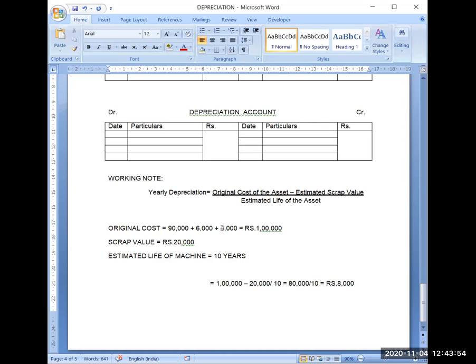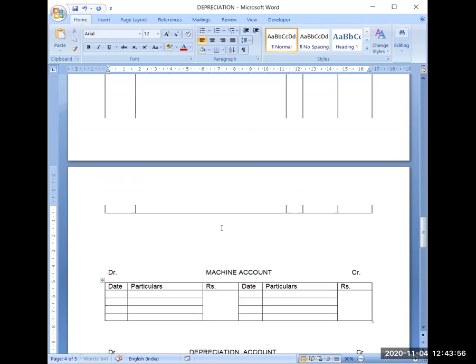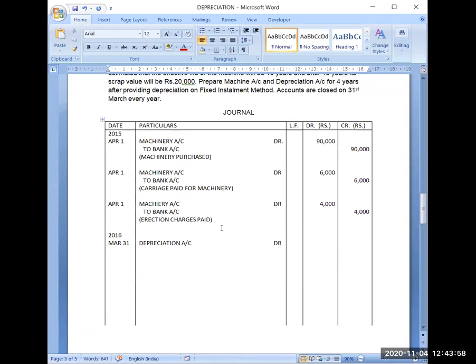Now I have to check the time before charging depreciation. I have purchased this machine on April 1 and I am charging depreciation on 31st March, because depreciation will always be charged on the last date of the financial year or your accounting year.